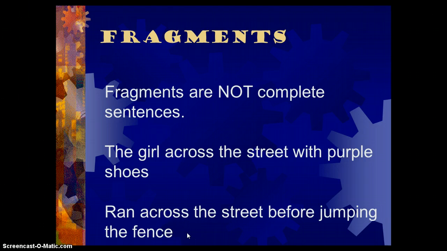Now this sentence down here is the opposite. It's also missing something, but it's missing the opposite. Ran across the street before jumping the fence. So we clearly have an action. What's going on? Well, ran, that would be the action. And then it describes how the running happens. Ran across the street before doing something else, jumping the fence. But it has no subject. It does not tell us who is running across the street, and it doesn't tell us who's jumping the fence. So this part is missing the subject. It's missing the who or what. So both examples are fragments. These are not complete sentences.